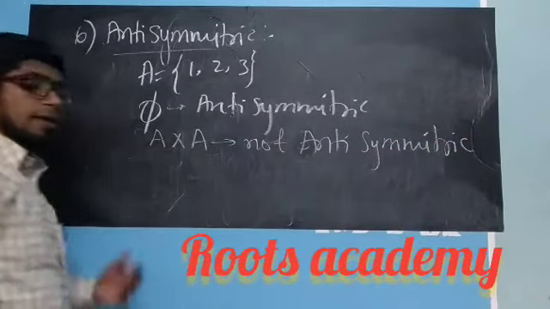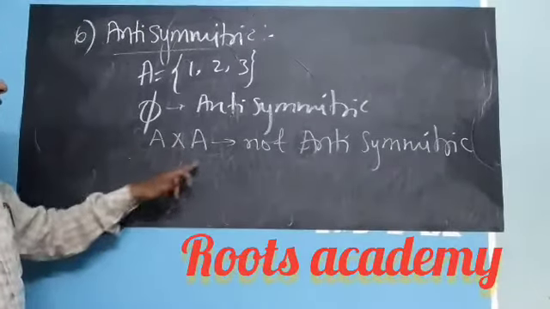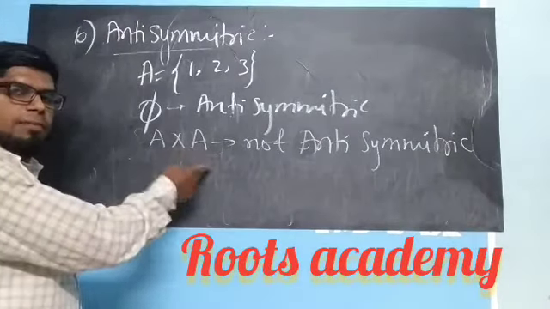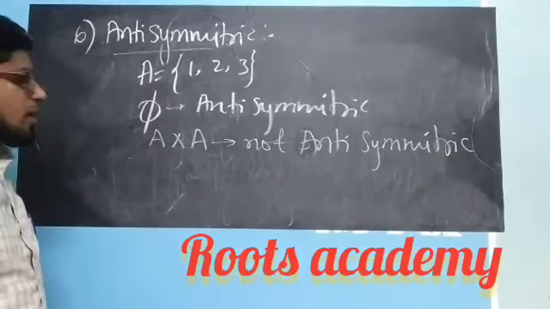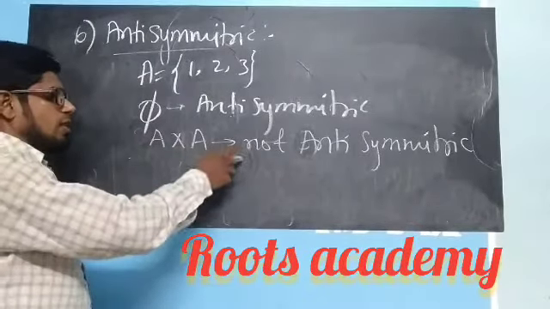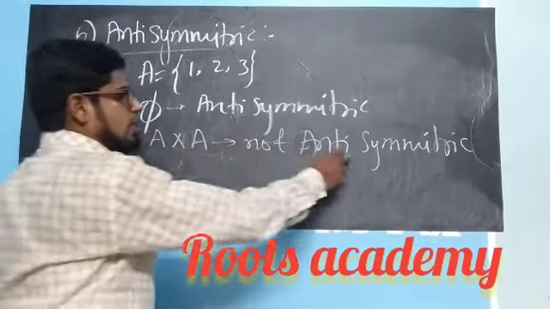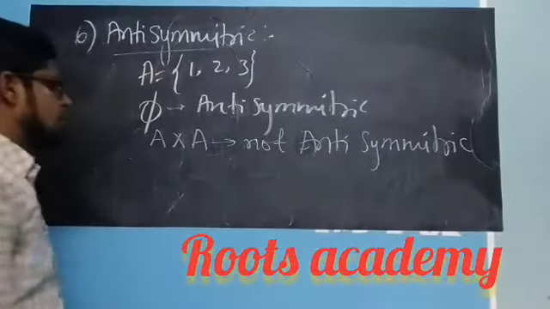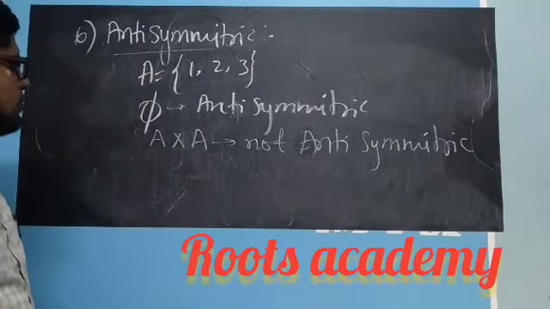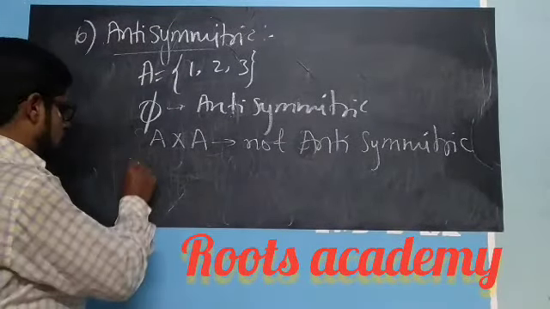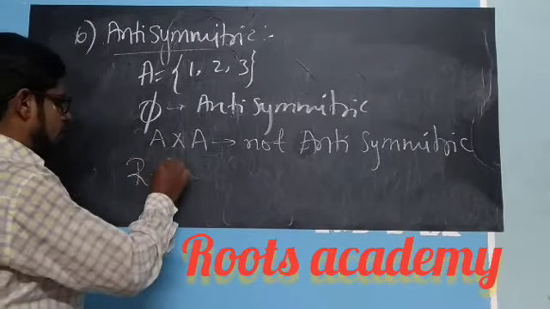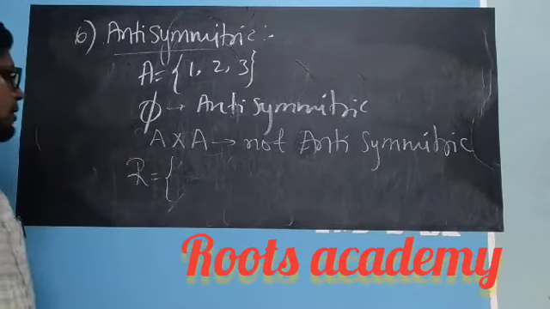This is not anti-symmetric, because in A cross A, symmetry of each and every element exists. Because symmetry exists here, we will declare that A cross A is not an anti-symmetric relation. And one more example I will take, then I will go to the next type.